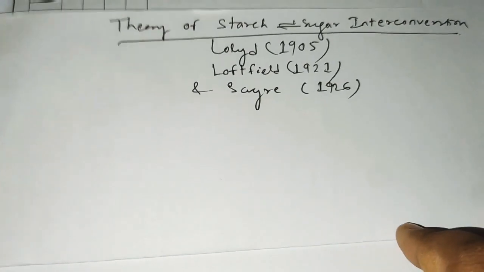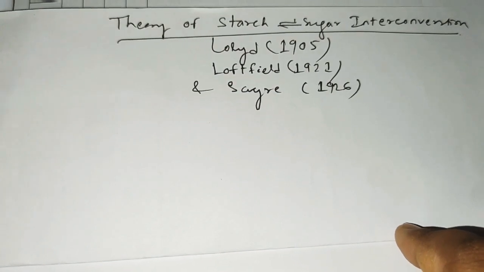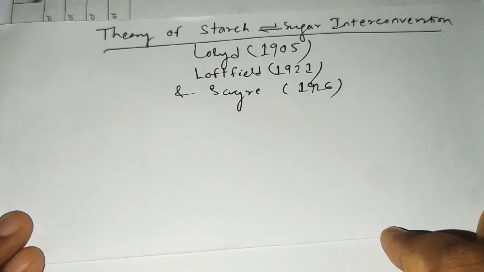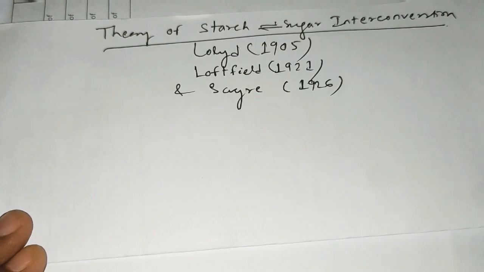Today in this video I am going to talk about the mechanism of opening and closing of stomata. In our previous video we already covered the first theory, that is the theory of photosynthesis in guard cell, and this one is the second theory, that is the theory of starch to sugar interconversion.